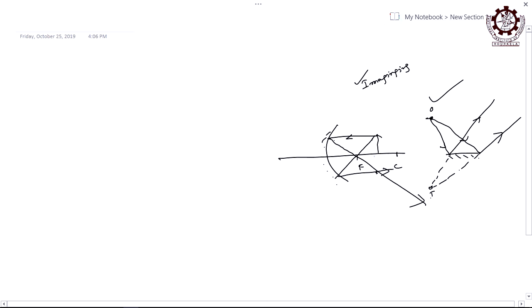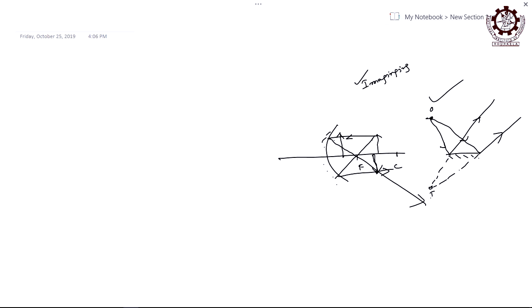So, they will intersect here, and this is the image now, right. They really intersect after reflection from the curved surface, that is why this is a real image. But if you take an object here in between the focus, then it will never happen; it will be virtual, because they will diverge after reflection, so they appear to come from a point behind it.